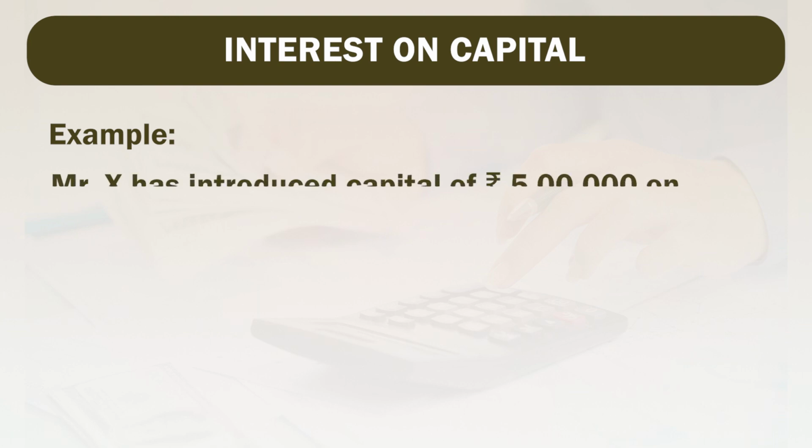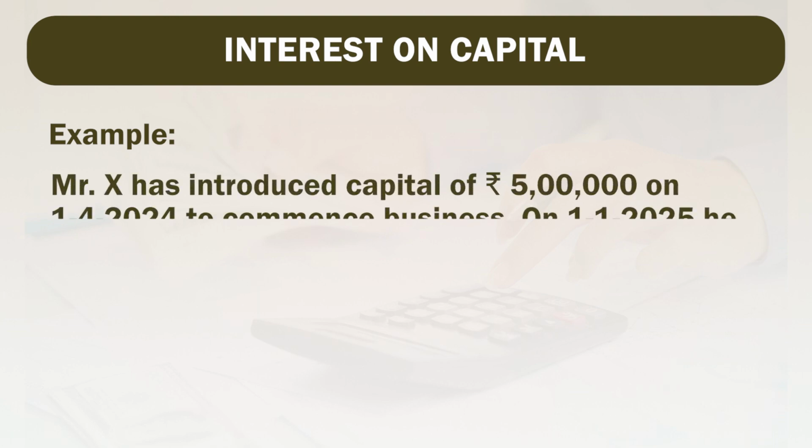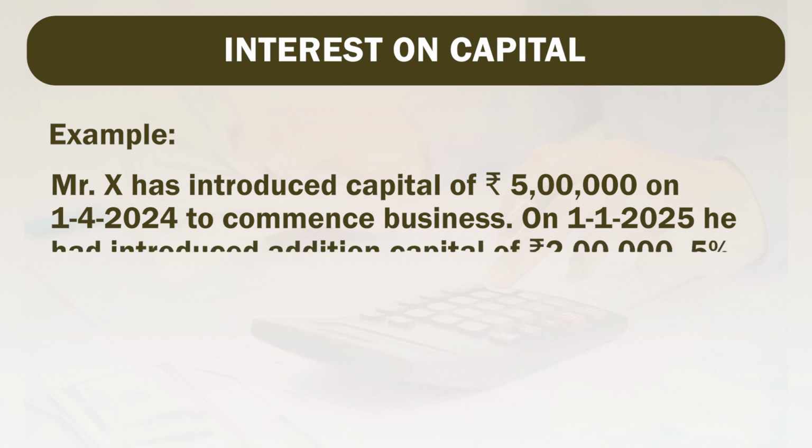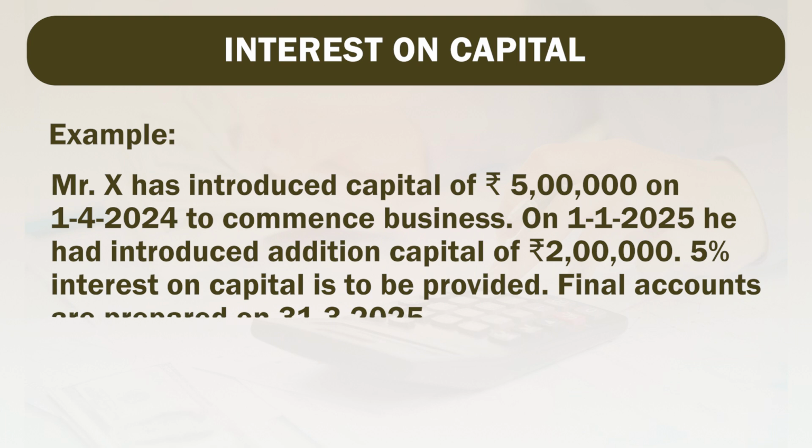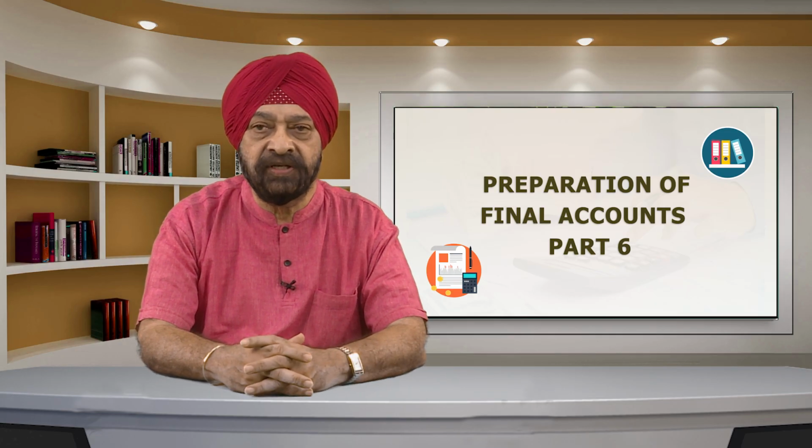Mr. X has introduced capital of rupees 5 lakh on 1/4/2024 to commence a business. On 1/1/2025, he introduced additional capital of rupees 2 lakh. 5% interest on capital is to be provided. Final accounts are prepared on 31st March 2025. In this example, interest on initial capital for 12 months and on additional capital for 3 months from 1/1/2025 to 31st March 2025 will be calculated.